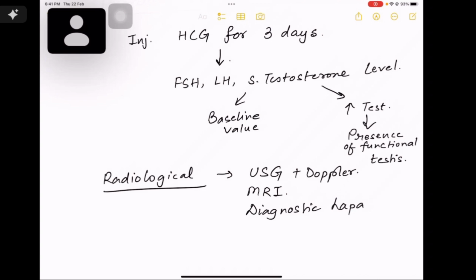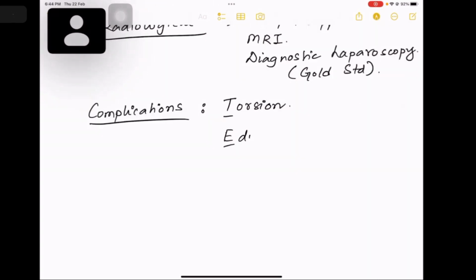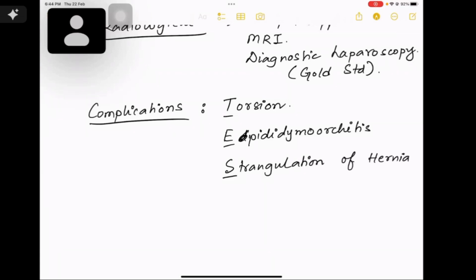If there is increase in the levels, that means it is a functional testis, but that is undescended. लेकिन अगर baseline values रहता है FSH, LH और testosterone का, मतलब testicular descent हुआ ही नहीं है.